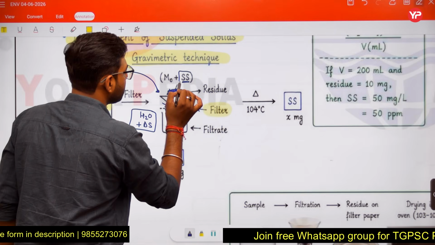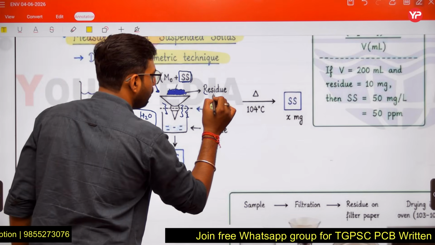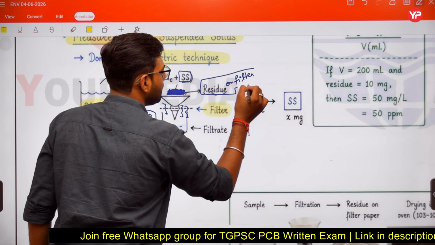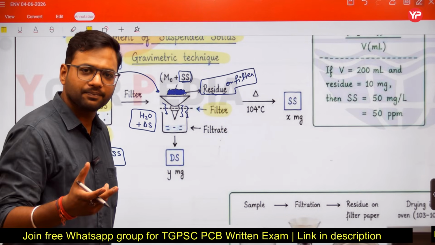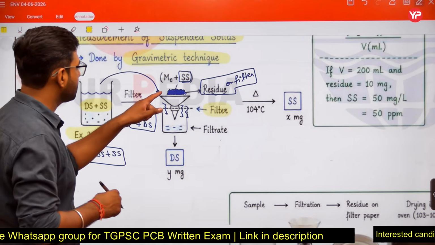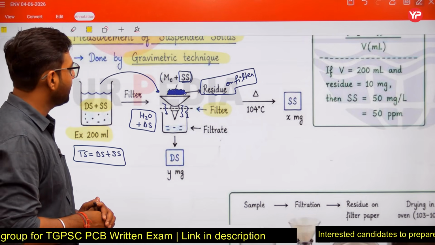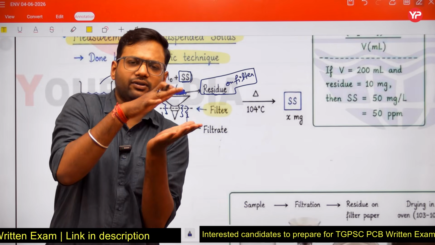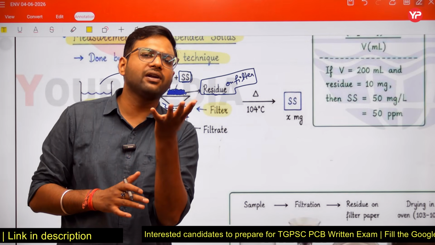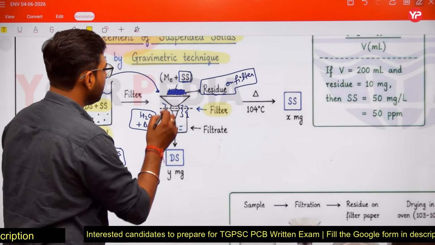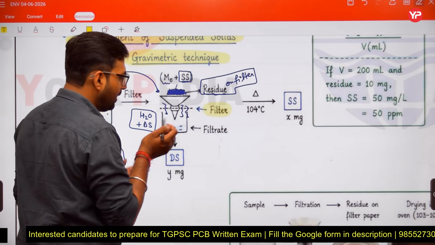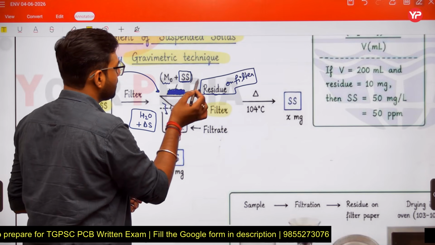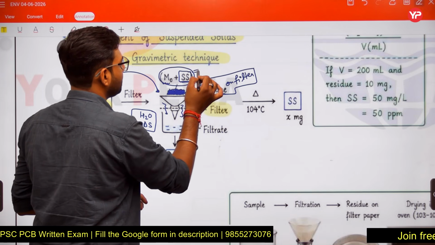The solids which are retained on the filter are termed the residue on filter, and the residue on filter consists of suspended solids. Now the empty mass of the filter paper on which we are taking the residue is M naught. M naught is the empty mass of the filter. Now these suspended solids have also been retained, and the total mass is named M1.